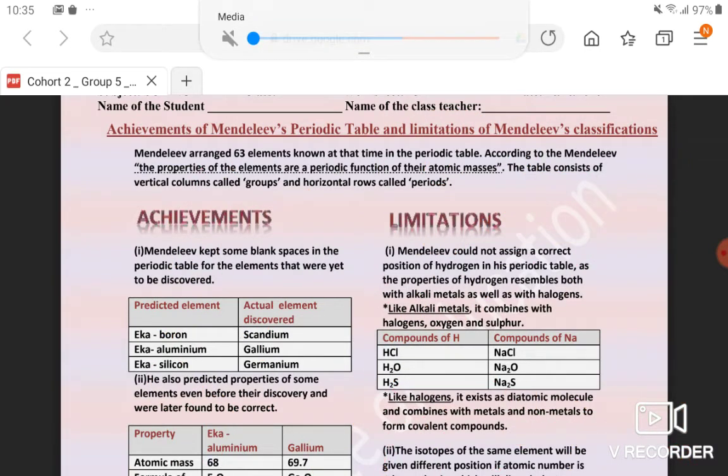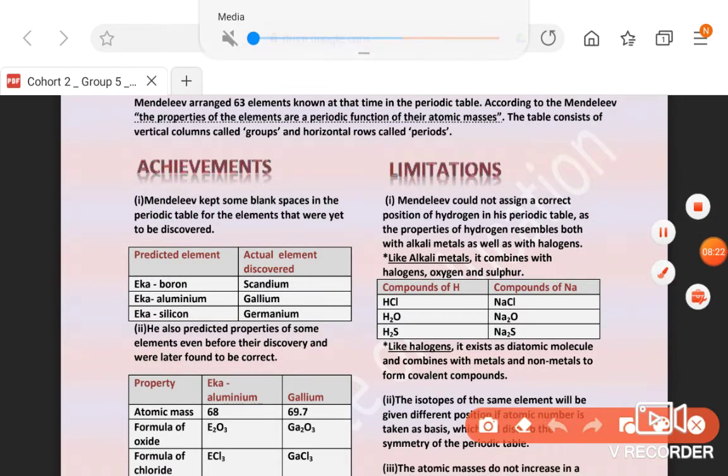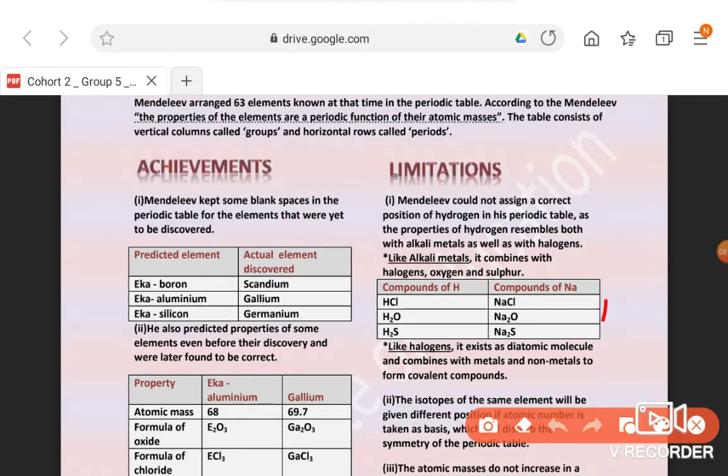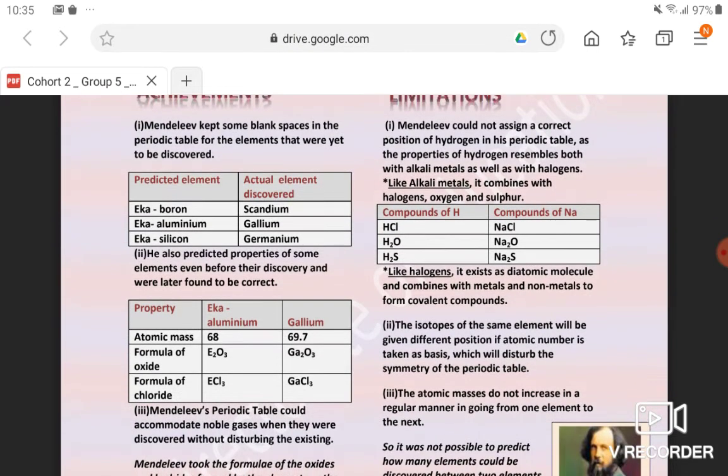The first limitation is that the exact position cannot be assigned to hydrogen, because hydrogen has properties of both. So why should it be kept only on one side?